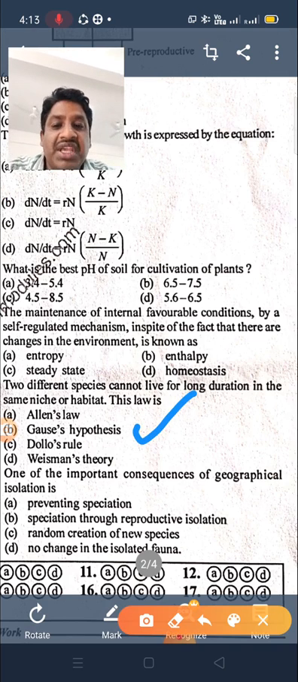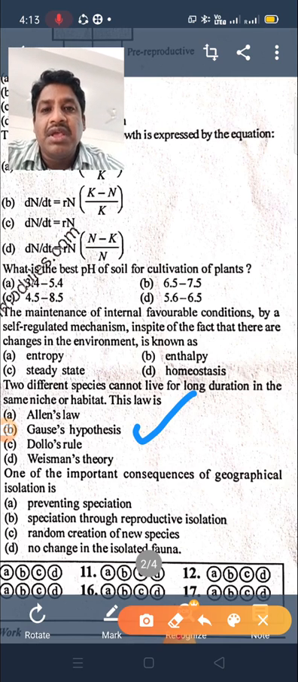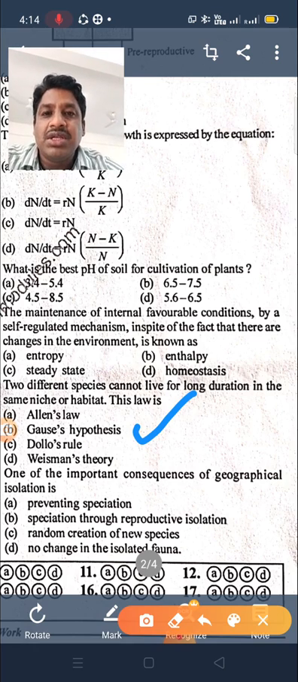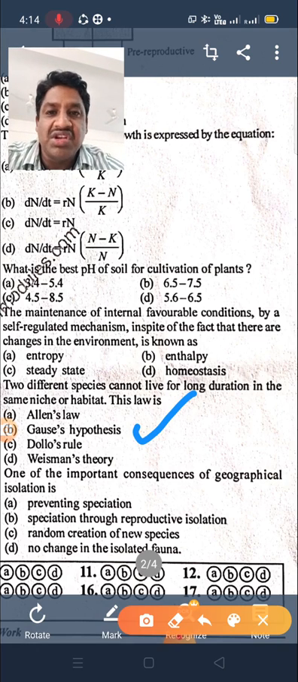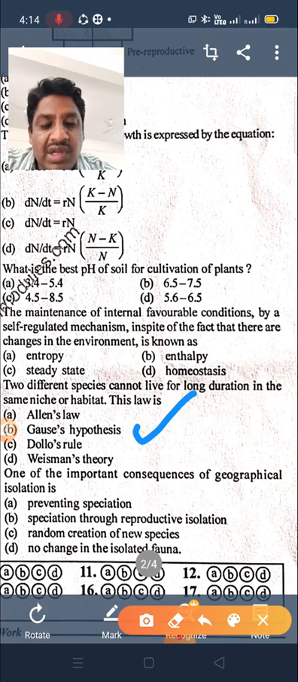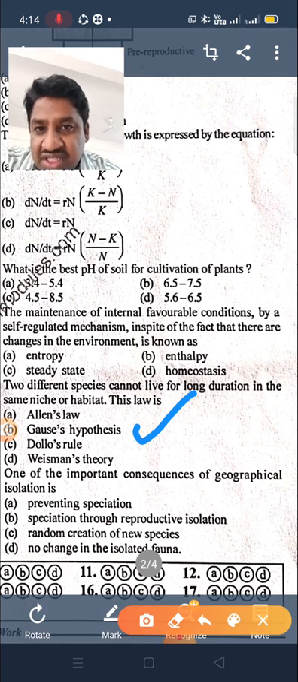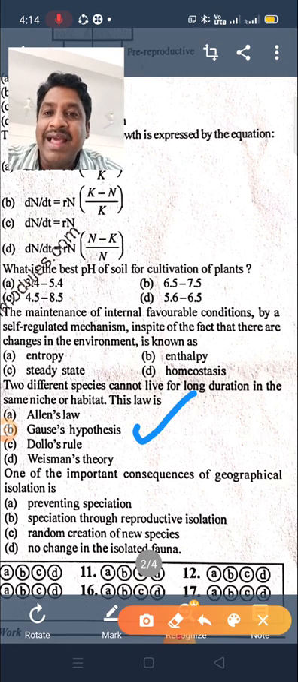What is Allen's rule? In polar regions, some mammals have shorter ears and shorter limbs, which reduces heat loss. That's why we call it Allen's law. Dollo's rule means the organism never comes back to a previous state: organs once lost are never redeveloped, and lost characters never reappear.